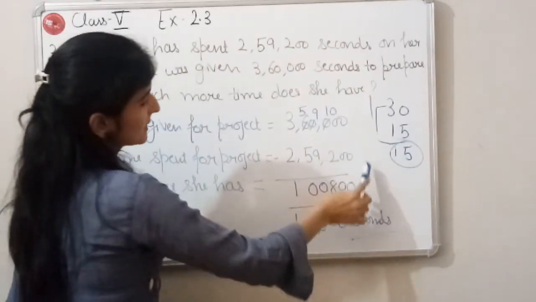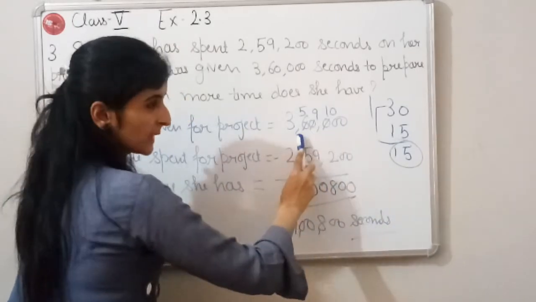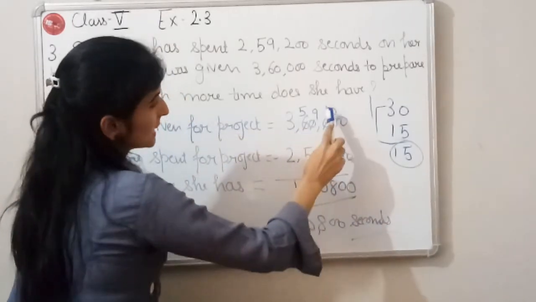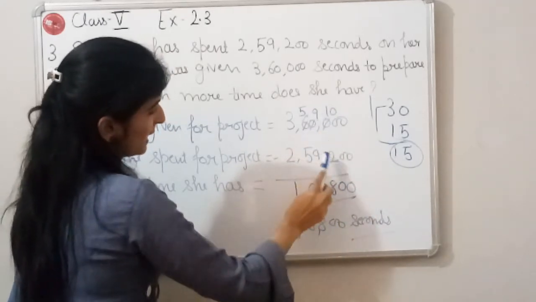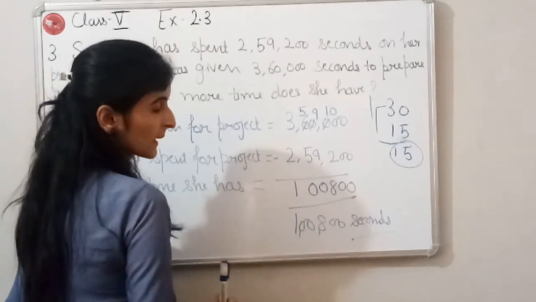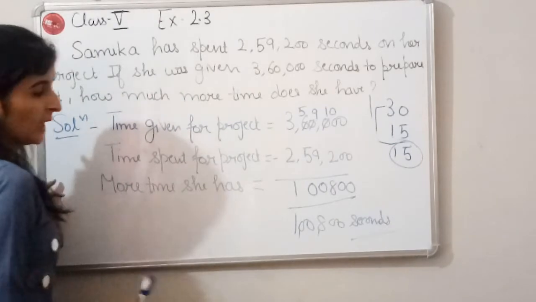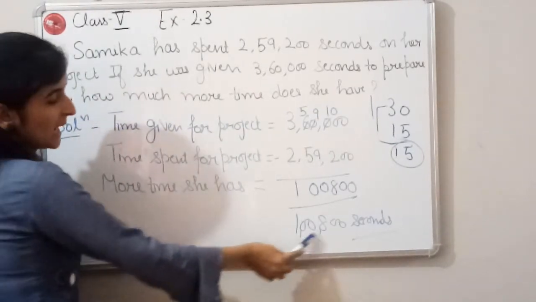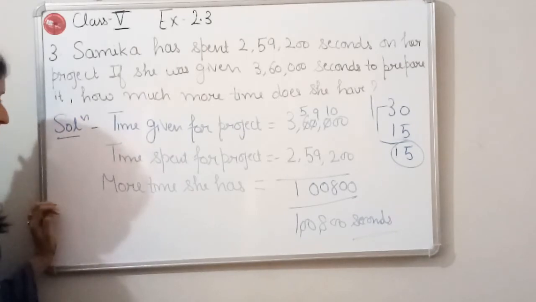So 0 minus 0 is 0. Again 0 minus 0 is 0. Then we have taken one borrow from this 6. This will become 10. 10 minus 2 is 8. 9 minus 9 is 0. 5 minus 5 is again 0 and 3 minus 2 is 1. Fine. So she will be having 1,08,000 seconds more to solve her project.